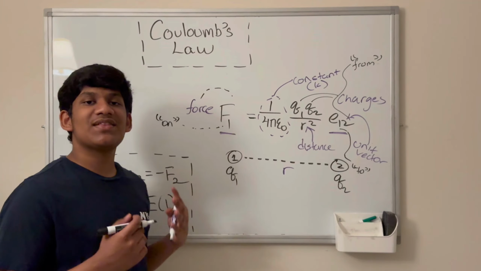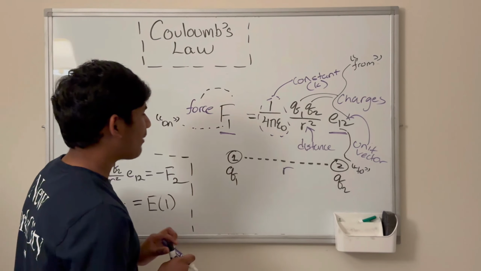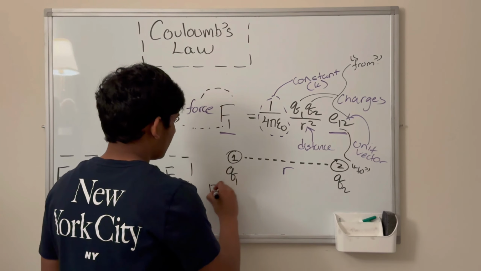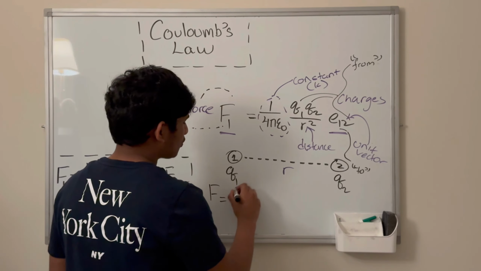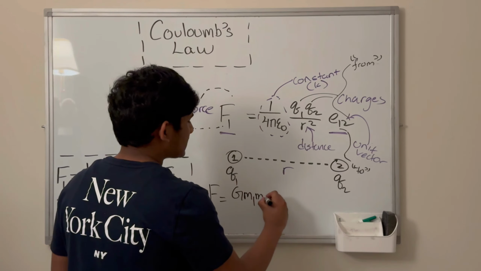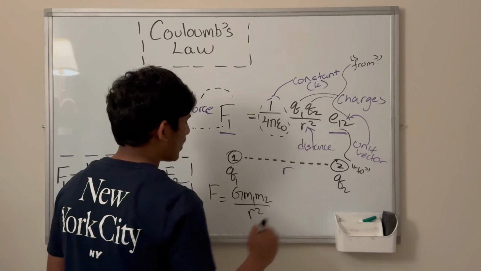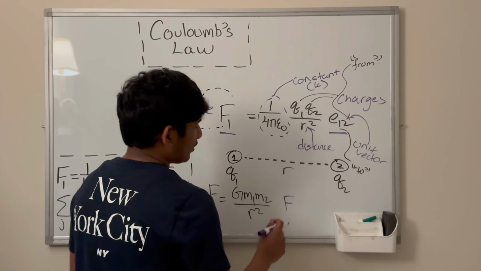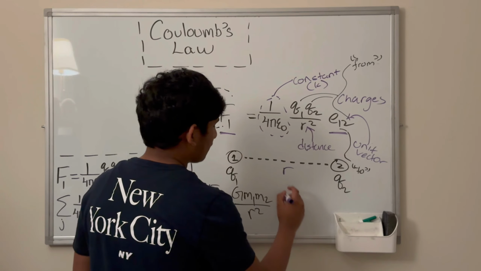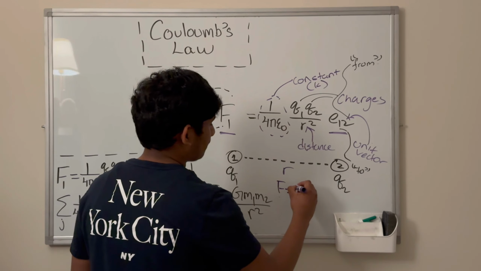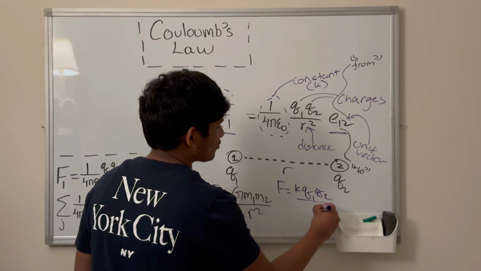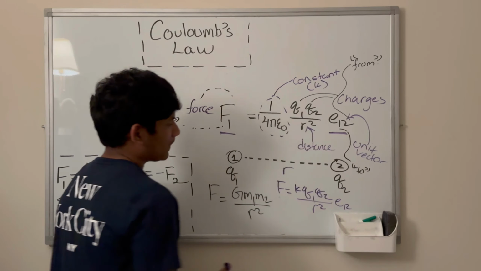Okay, so now that we have talked about that, let's now talk about the significance of E12. But to understand the significance of E12, we must talk about the universal law of gravitation. The universal law of gravitation is F is equivalent to G times m1 times m2 all over r squared. And Coulomb's law is F is equivalent to K times Q1 times Q2 all over r squared times E12.